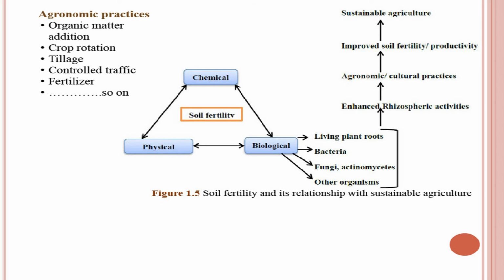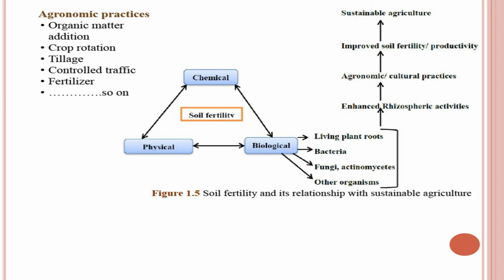Similarly, crop rotation. Crop rotation is the growing of different crops in succession in the same field. Tillage also influences soil fertility, as do controlled traffic, fertilizer, and a number of other factors.